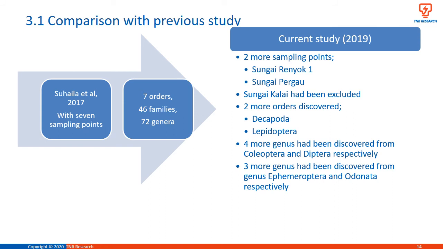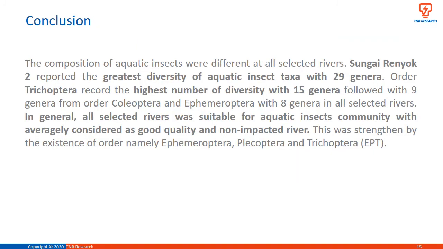For orders Coleoptera and Diptera, both reported 4 new genera. 3 newly discovered genera compared to the previous study were recorded for Ephemeroptera and Odonata respectively. The composition of aquatic insects was different at all selected rivers. Sungai Renyok 2 reported the greatest diversity of aquatic insect taxa with 29 genera. Order Trichoptera recorded the highest diversity with 15 genera, followed by 9 genera from order Coleoptera and 8 genera from Ephemeroptera in all selected rivers.